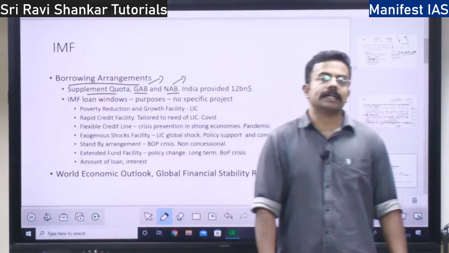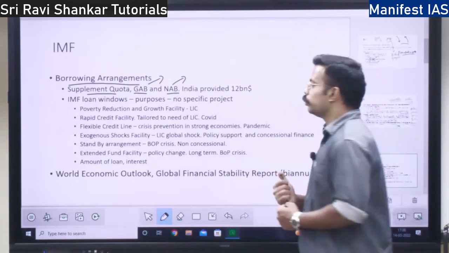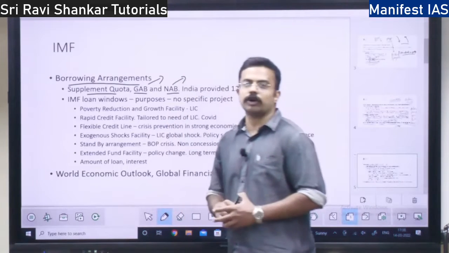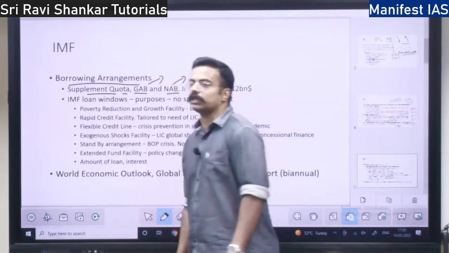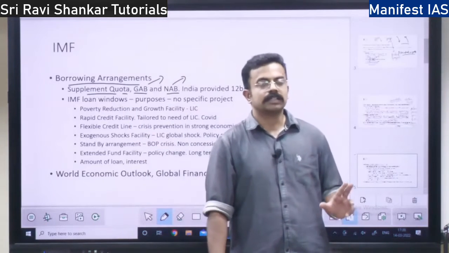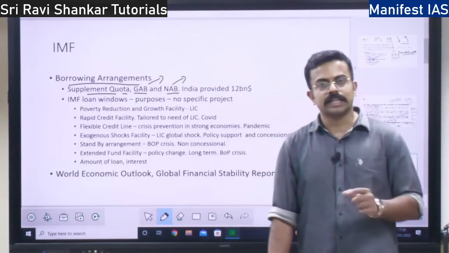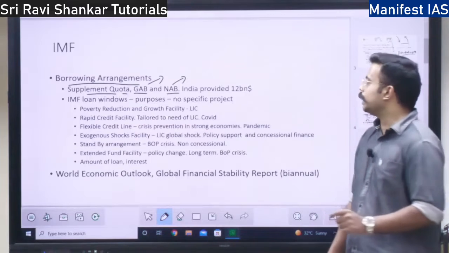Countries can borrow under this NAB and GAB. These are the two things of borrowing. So these supplement the quota. See, the IMF cannot just depend on the quota subscriptions. It has to have other resources. So one of the resources is GAB and NAB, right?